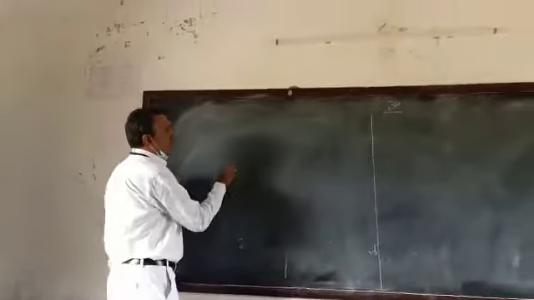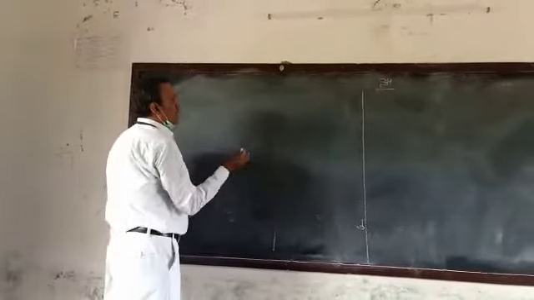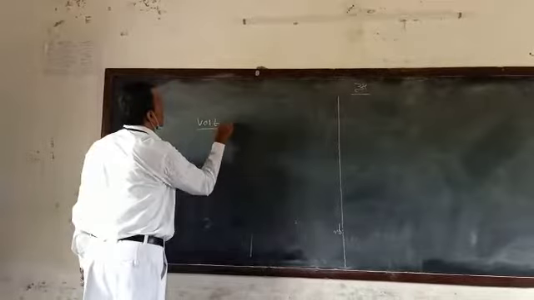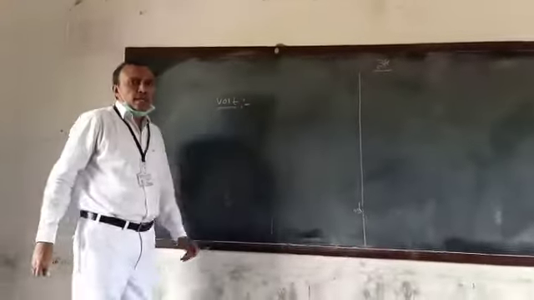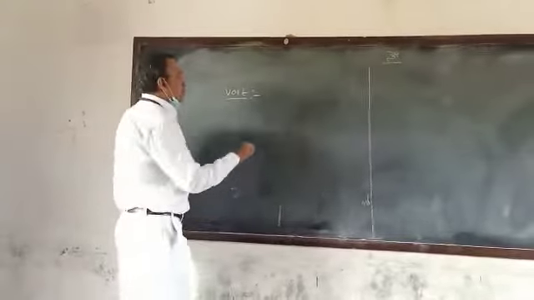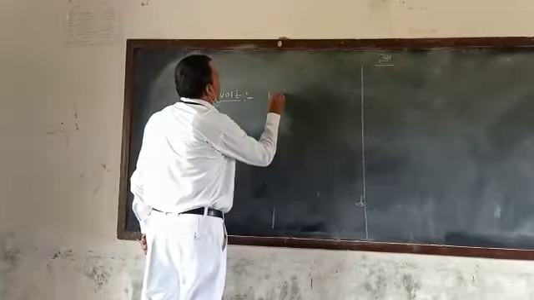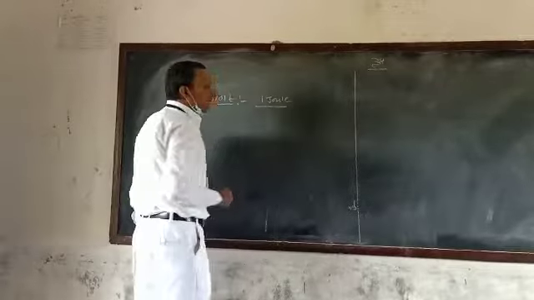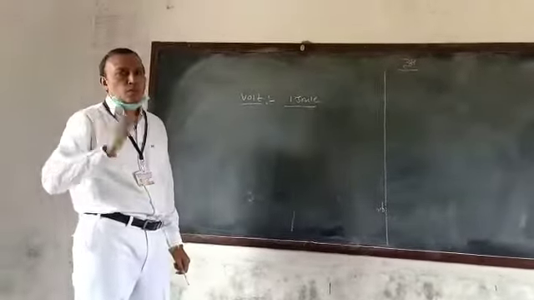Let us now discuss another definition. Next definition, volt. Volt means if 1 joule of work is done in carrying a positive charge from one place to another place.